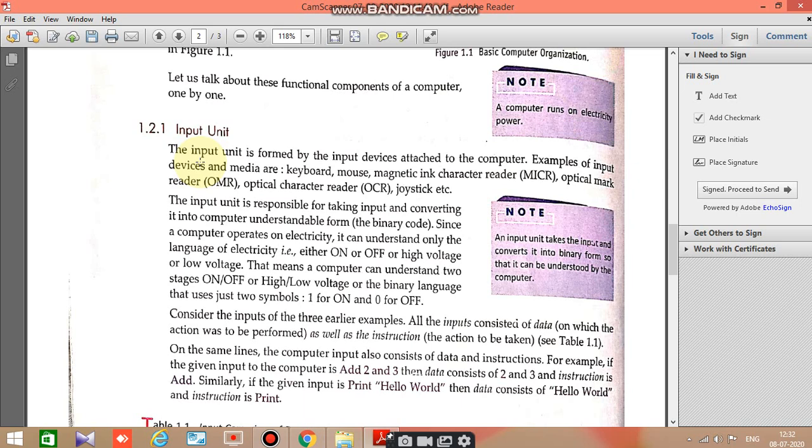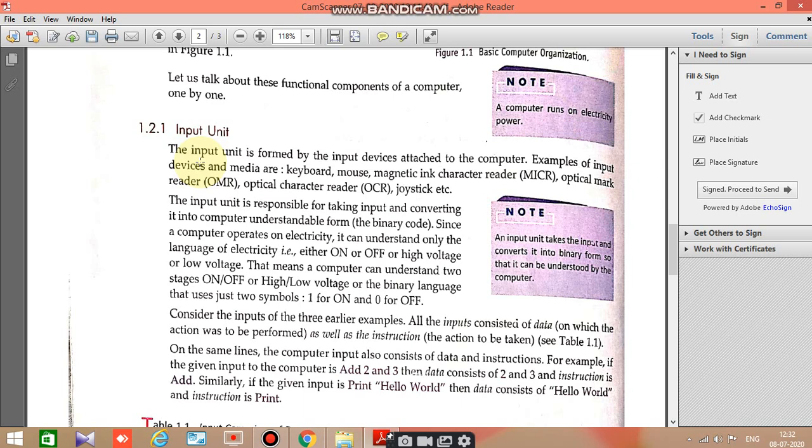If you want to type, you will use a keyboard. If you want to select or click, you will go for a mouse. MICR helps us to detect bank checks. Optical mark reader helps us to detect the type of mark or pattern. Optical character reader helps us to read the characters only. And joystick is used in video parlors where we can play games. So for the different types of inputs, we need different types of input devices.